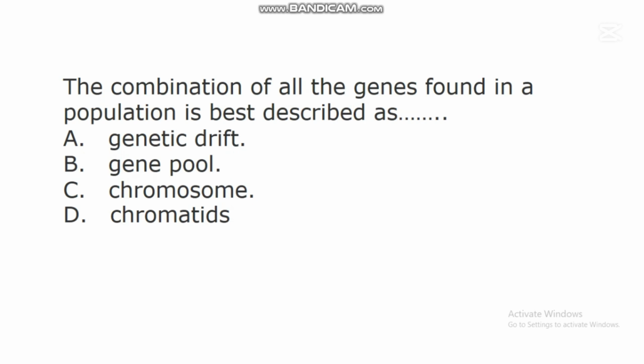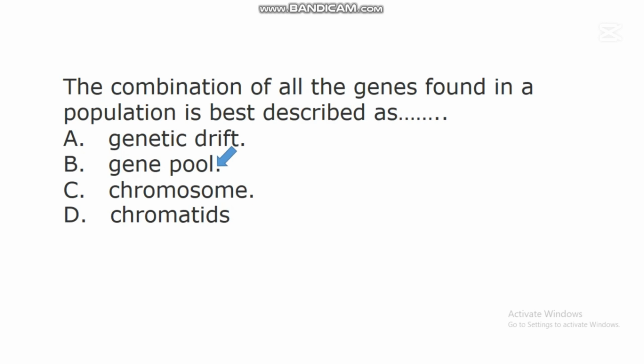The next question says, the combination of all the genes found in a population is best described as dash. A. Genetic drift. B. Gene pool. C. Chromosome. D. Chromatids. In this question, the correct answer is B. Gene pool.